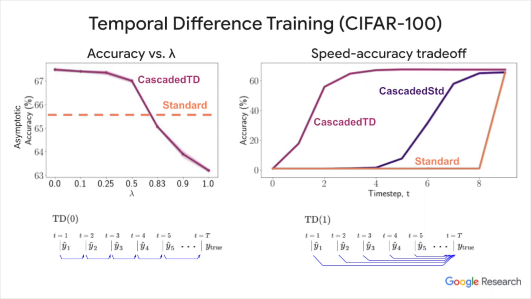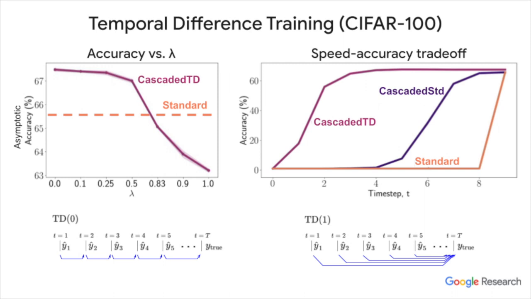The graph on the right shows the speed accuracy trade-off of our cascaded model in pink, the standard model run one layer at a time in orange, and a cascaded model that uses the weights from the standard model in purple. TD training produces a strictly superior speed accuracy trade-off.